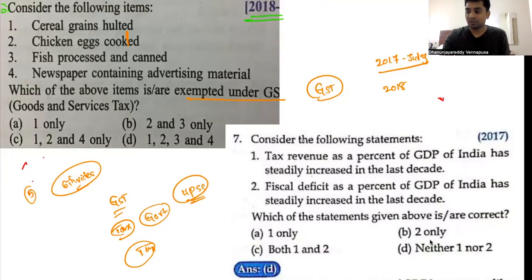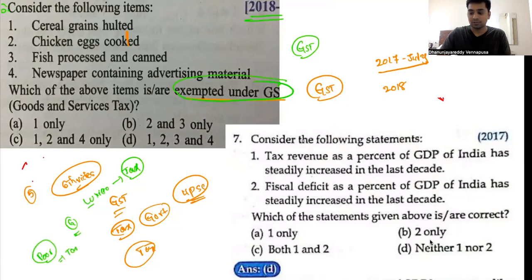Now one thing you have to know is, whenever they ask these types of questions, we don't prepare each and every item which is exempted from GST, but broadly there is a procedure to get to the nearest approximation of the answer. I am telling you the technique directly. We all know that the government will tax only those items which are luxurious or generally used by the public. On the regular items of the poor man's consumption, they don't tax. For the middle class people, they will tax. That is what we know.